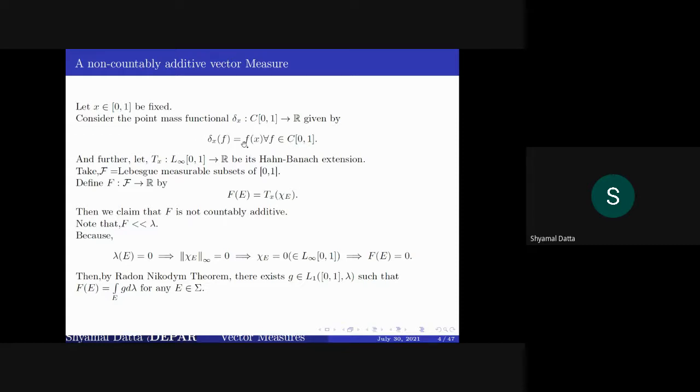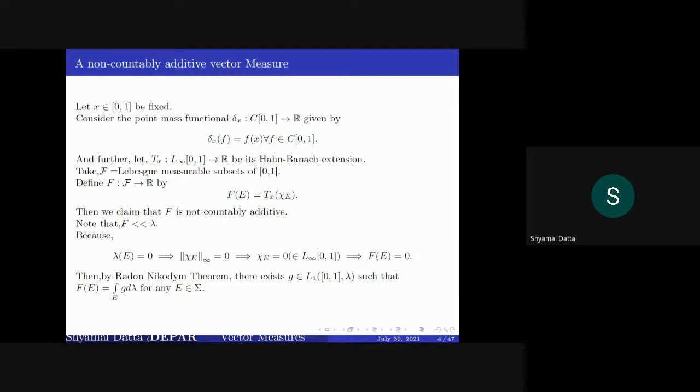Then these are linear functionals on C[0,1], and they can be extended to L infinity of 0, 1 by the Hahn-Banach theorem. Then if you define F from script F to R as F equal to T_x of chi, then F is not a countably additive vector measure.